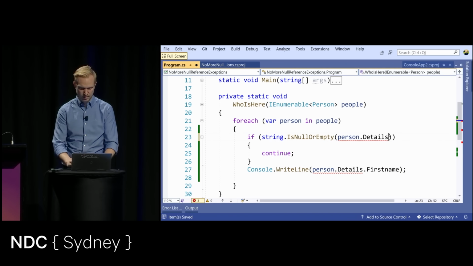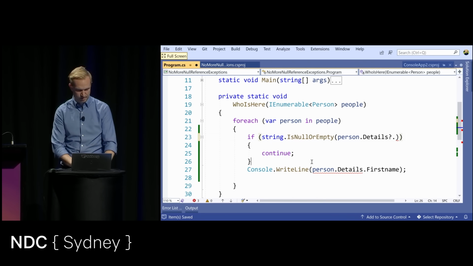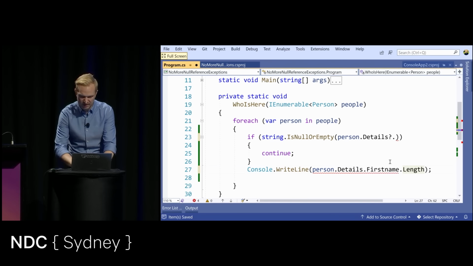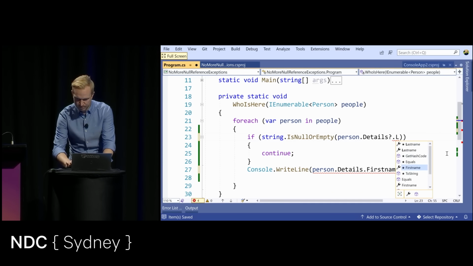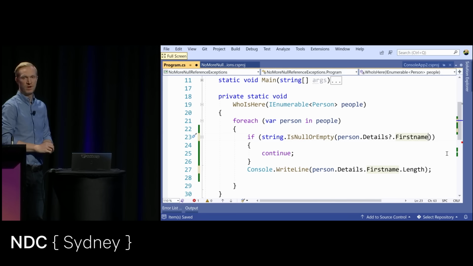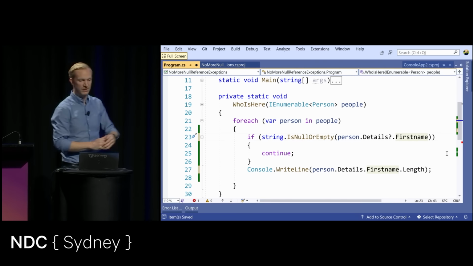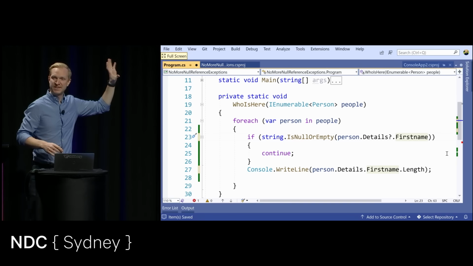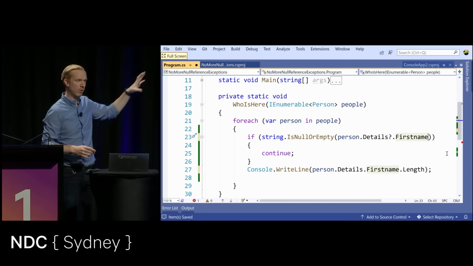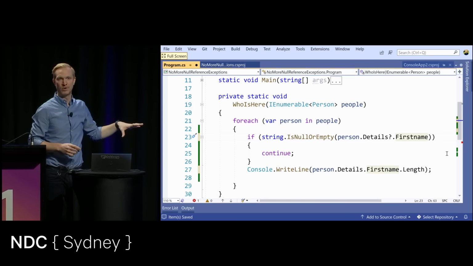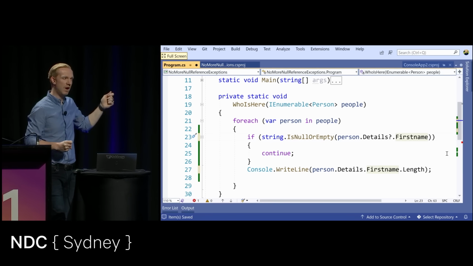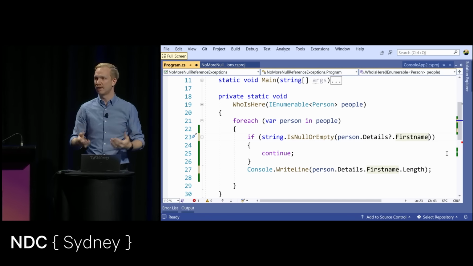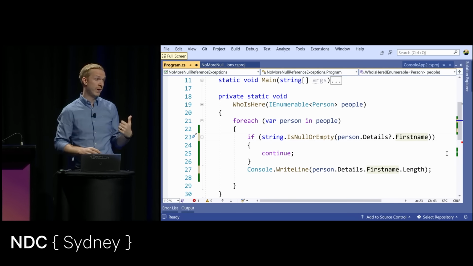Oh, sorry. If we do this, it would have worked with that. Just trust me, I'll show you. So let's say we access length here, and we do first name. It would be smart enough to understand that I performed a null check on that entire expression as well. Because IsNullOrEmpty has some magic attributes set on it, it understands that I performed a null check on the variable that I passed into the method call. So the compiler is doing a lot of really clever things here to try and track the null state of our variables. This is super handy.